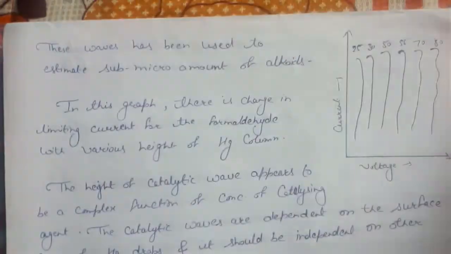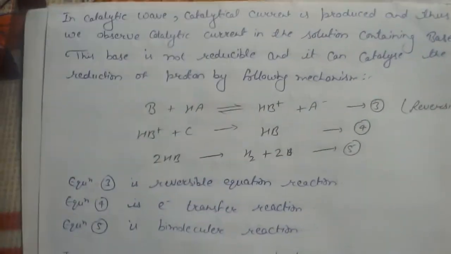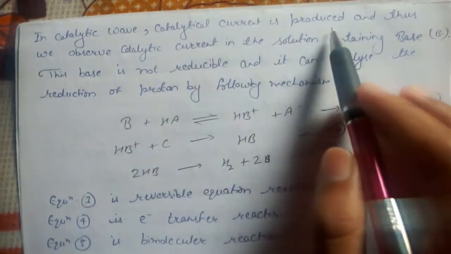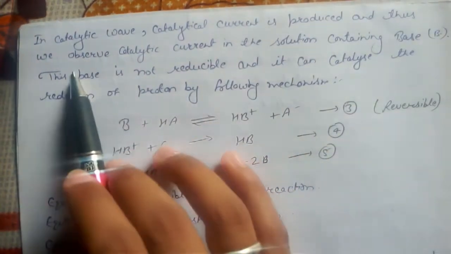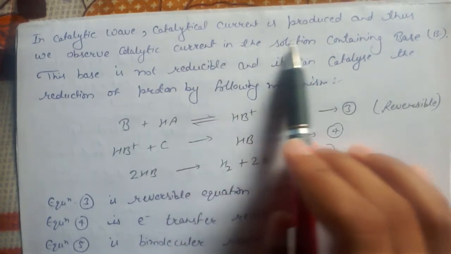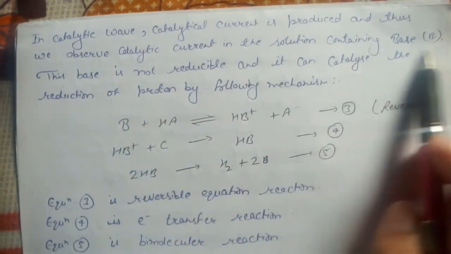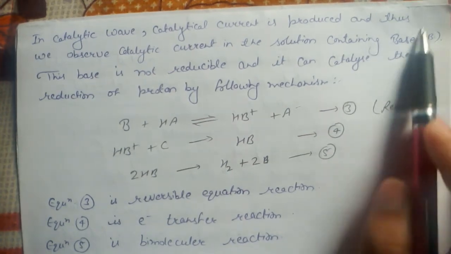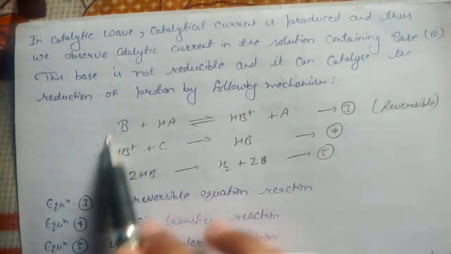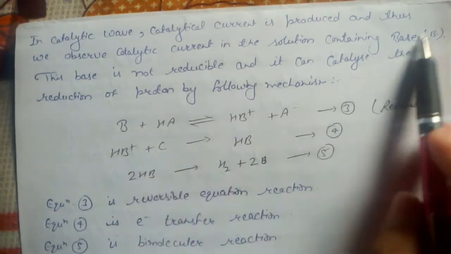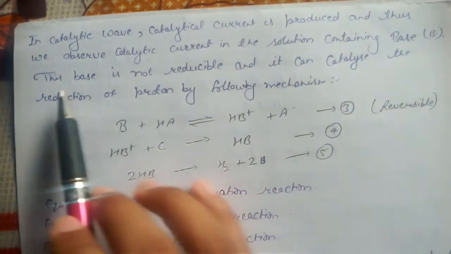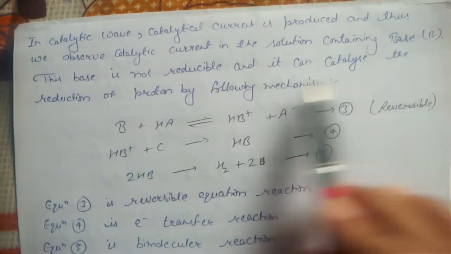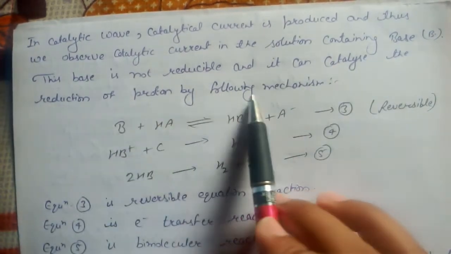Right guys? After this, in the catalytic wave, the catalytic current is produced, and thus we observe catalytic current in a solution containing base B. Any kind of base you can show, but we have used B, so we will give the equation on the basis of B. This base is not reducible and it can catalyze the reduction of proton by the following mechanism.